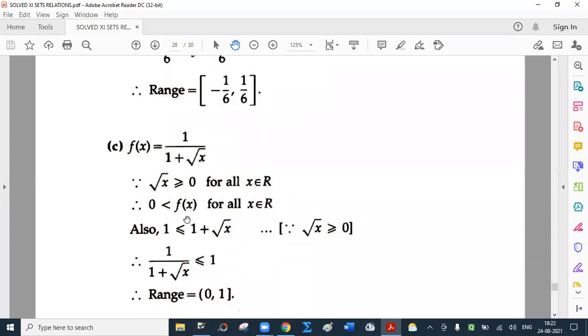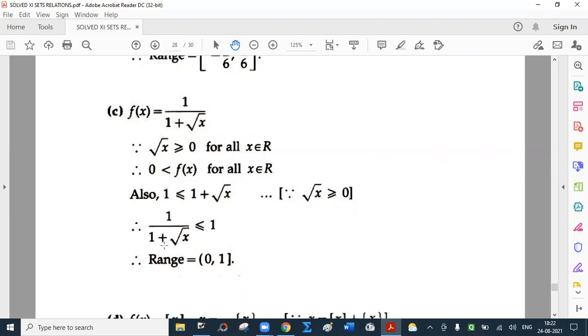Therefore 0 is less than f(x) for all x belonging to R. Also 1 is less than or equal to 1 plus root x. Why? Because the minimum value of root x is 0. So in that case 1 is 1. Otherwise this part, see the cursor, this part is going to be positive. So 1 plus a positive number is definitely greater than 1. Take the reciprocal. So 1 upon 1 plus root x is less than or equal to 1.